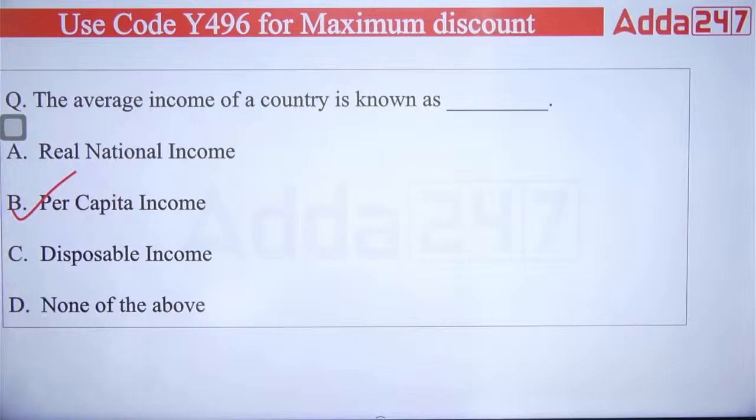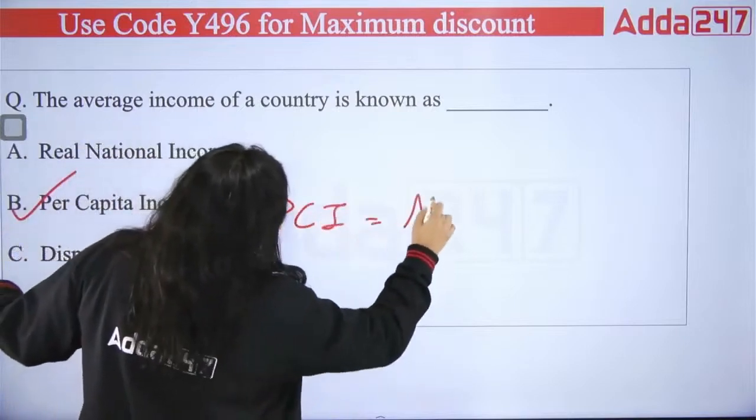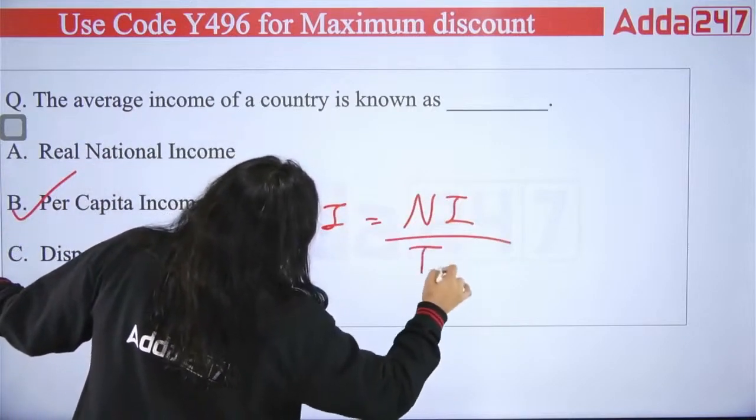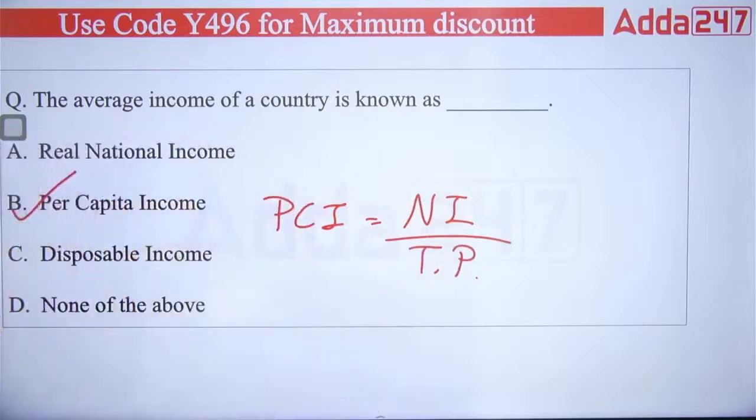It is known as the per capita income. How to calculate per capita income? Simple. Per capita income equals national income divided by the total population. So what an individual person is earning in a financial year is calculated with the help of your per capita income.